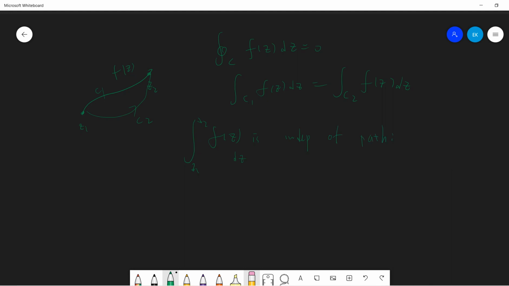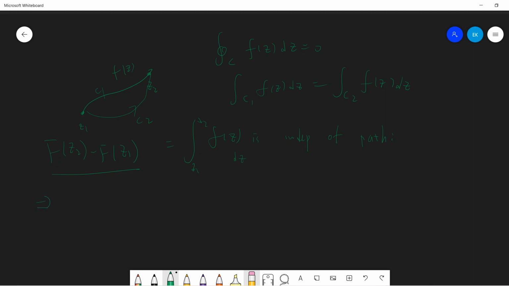That means I can write this as large F of z2 minus large F of z1, because I can define large F this way, since it is independent of path.